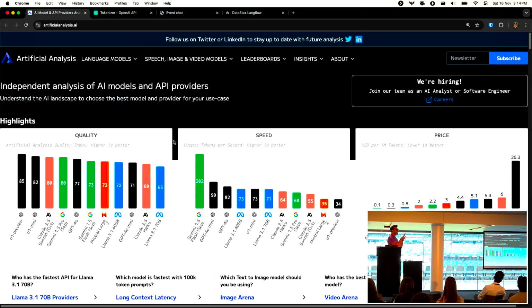This top section is highlights showing from left to right quality, speed, and price. And the quality ones decide that OpenAI's O1 Preview or O1 Mini are probably the best right now. But then there's speed, which is also important, especially if you want some kind of user experience out of this. And the fastest, by far and away, is Gemini 1.5 Flash. Which is actually going to be the model I use for the rest of the talk. It also turns out it lays down there at the bottom of the cheapest section as well, which is not really a factor for me right now, but might be for you. O1 Preview, meanwhile, might be the best, but it's also far and away the most expensive.